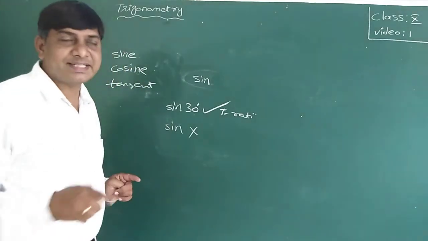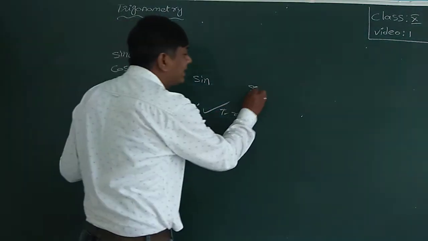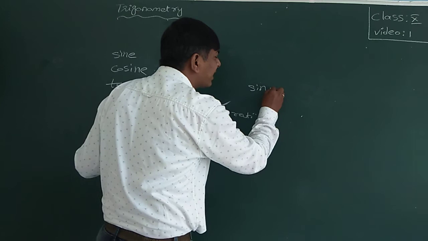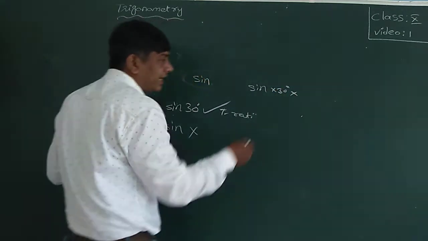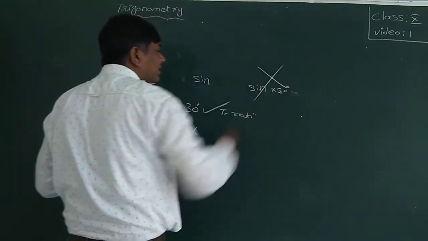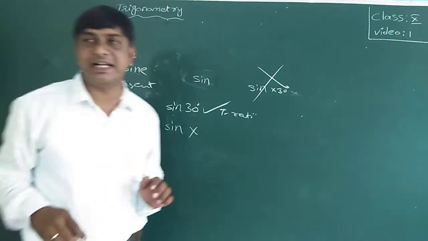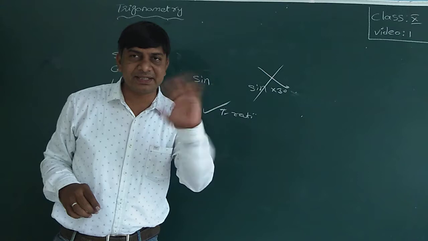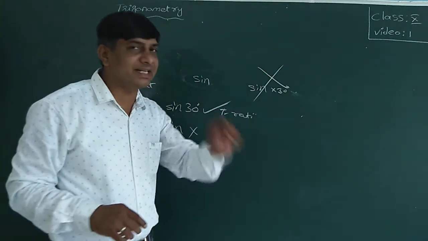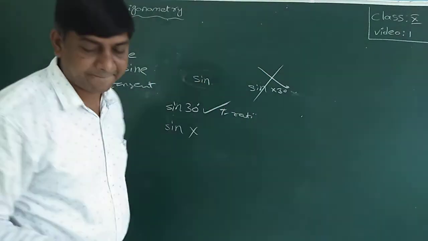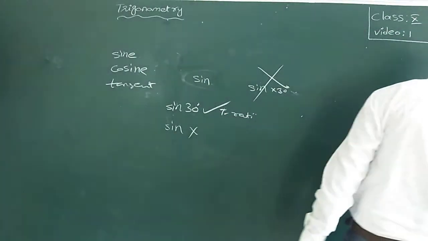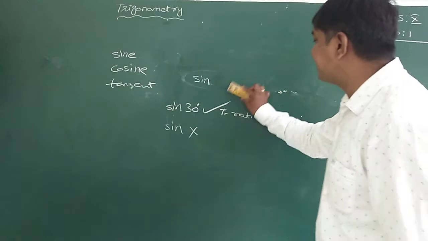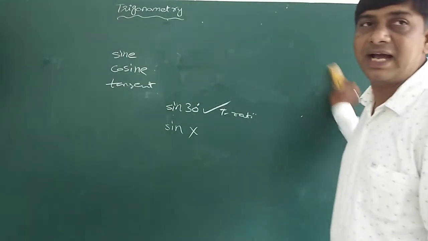And one more thing: sine 30 degrees is not sine into 30 degrees. This is a wrong concept. Don't think that this is a product of sine and 30 degrees. Sine 30 degrees is one complete function. Generally, sometimes in 1 mark questions they ask, is sine theta the product of sine and theta?